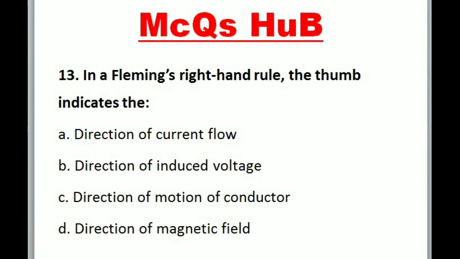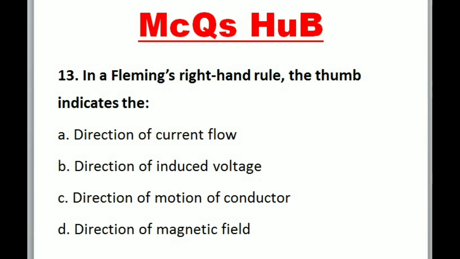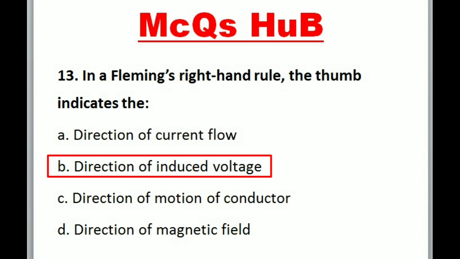13. In a Fleming's right-hand rule, the thumb indicates the A. Direction of current flow. B. Direction of induced voltage. C. Direction of motion of conductor. D. Direction of magnetic field. Correct option is B. Direction of induced voltage.